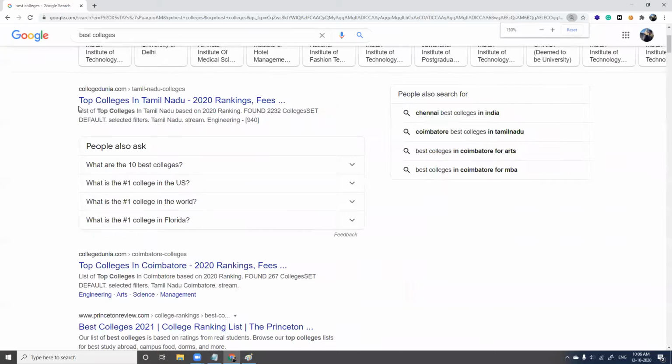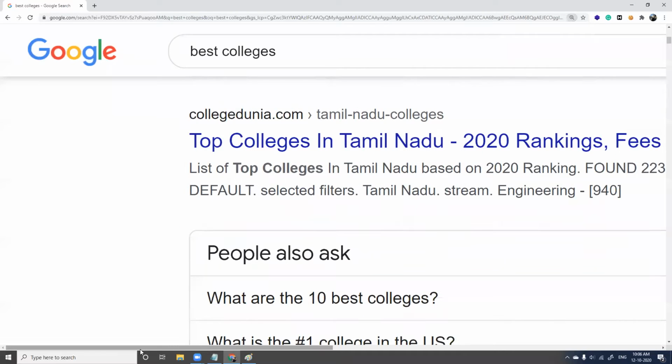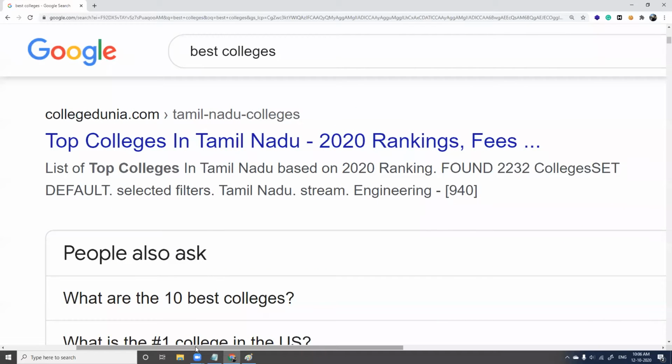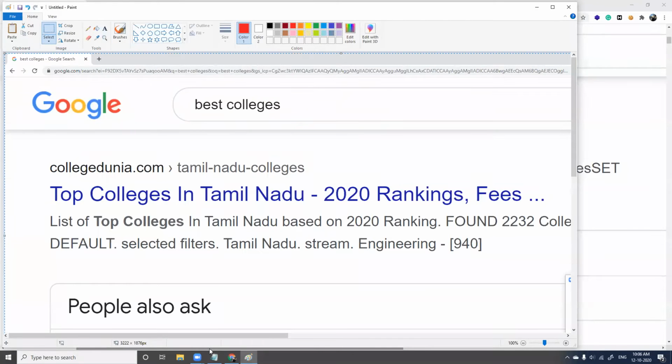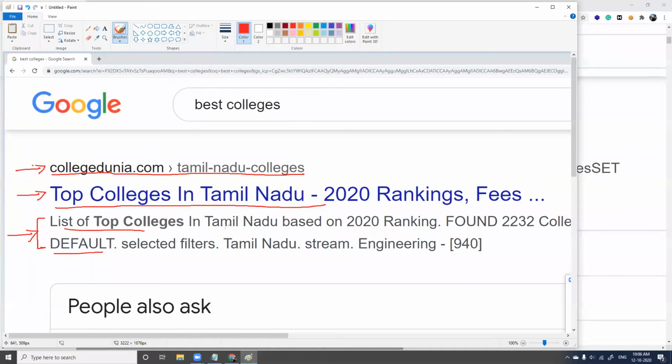I'll take a screenshot of this. Go to Paint. Paste it. Now, when you analyze the search result here, fine, we have three parts here. This is part number 1, this is part number 2, and this search result here is part number 3. So the entire thing here, fine, this is part number 1, this is part number 2, and the 2 lines here, this is part number 3, fine.